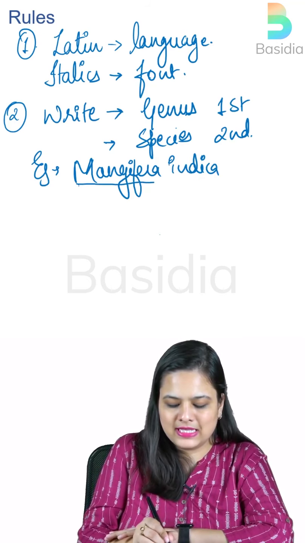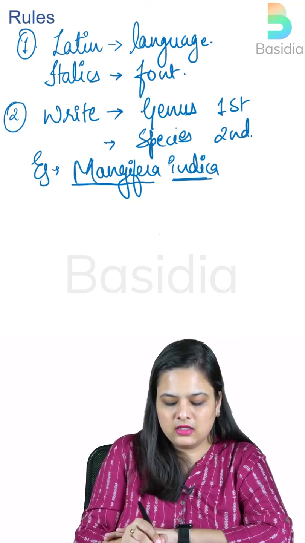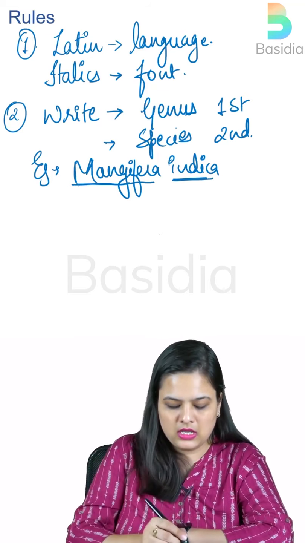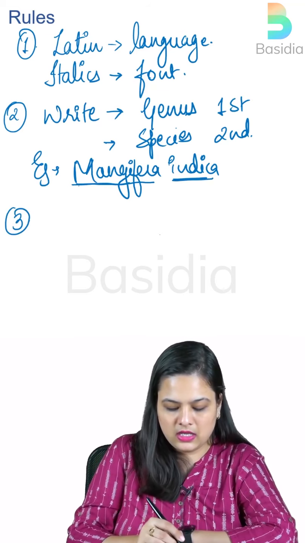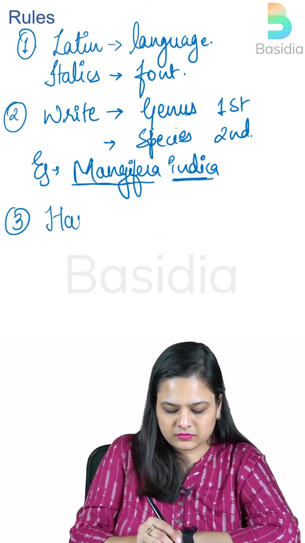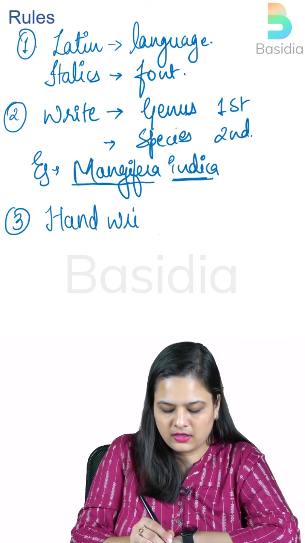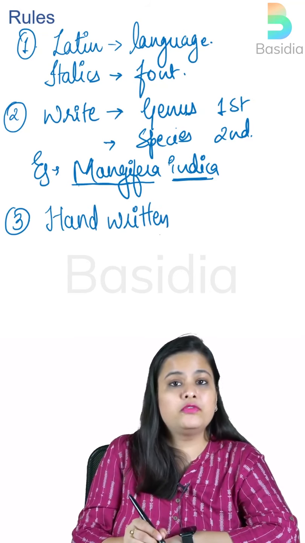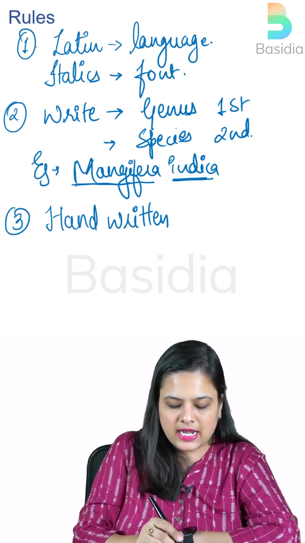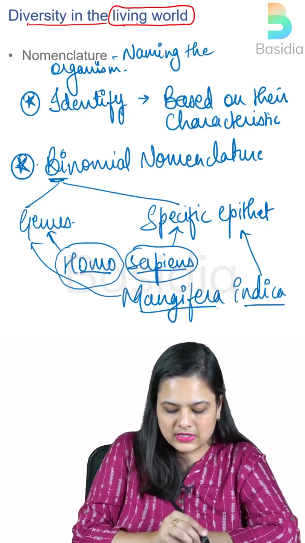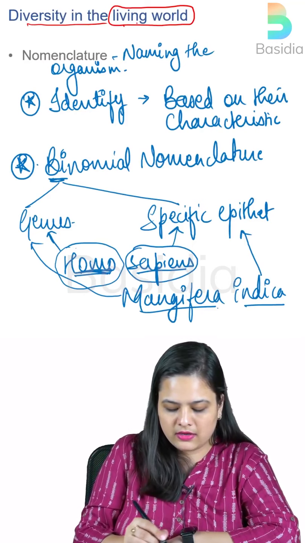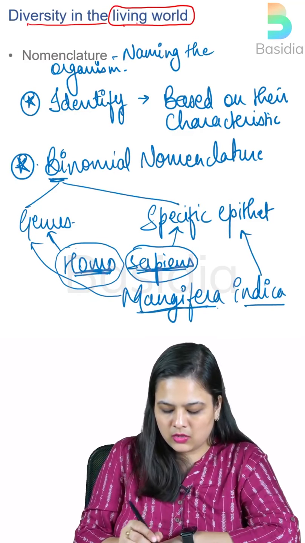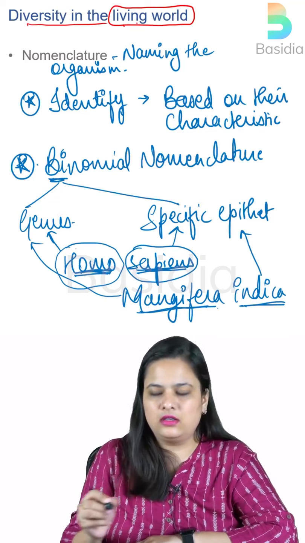So we have always placed the genus first, then the species or specific epithet. Okay. The third rule says that whenever handwritten, each of these words should be separately underlined, as I have done here and in the previous slide as well, right? So whenever you are handwriting these, make sure that you place an underline beneath it.